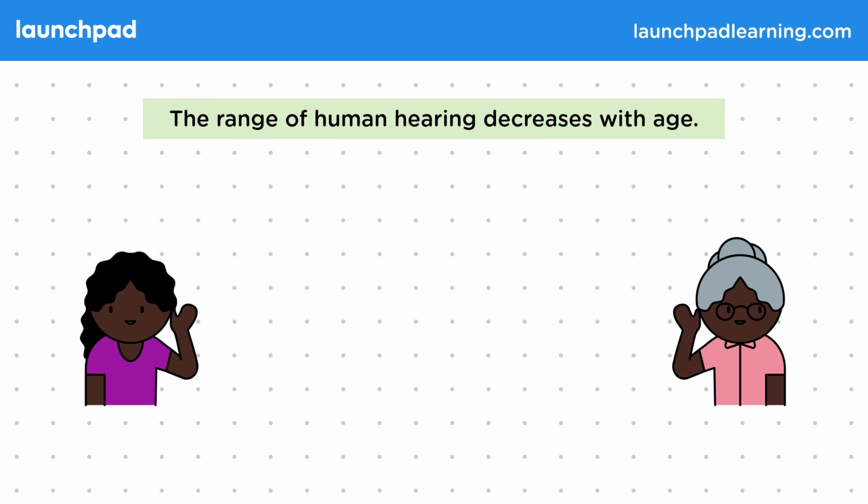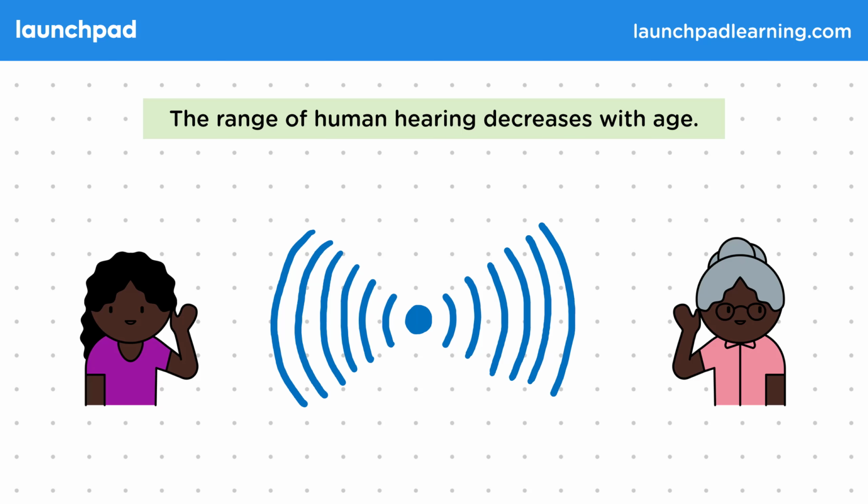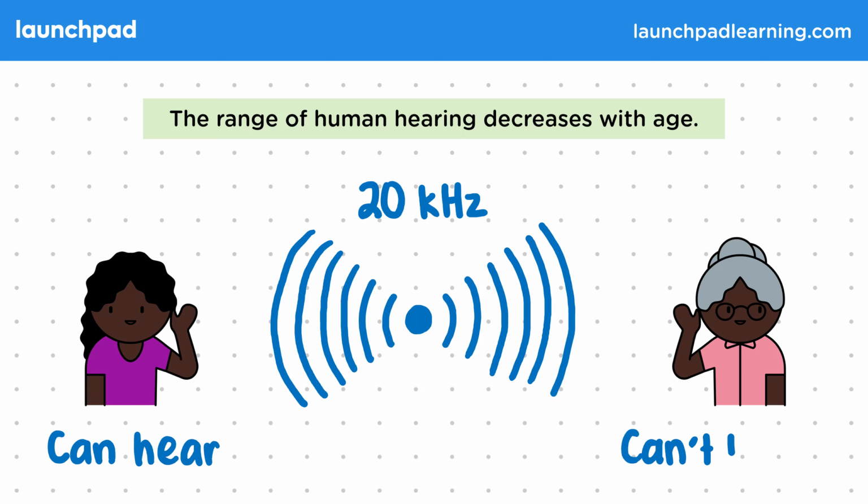So if we have a young person and an old person and played a sound near both of them with a frequency of 20 kHz, then the young person would be able to hear this, but the old person would not. A sound like this would be very high-pitched and be painful to hear because of the stress it puts on your ear. Councils have previously used high-pitched noises like this one to clear out teenagers trespassing on property. Adults won't be affected by this though, as they can't hear this sound.